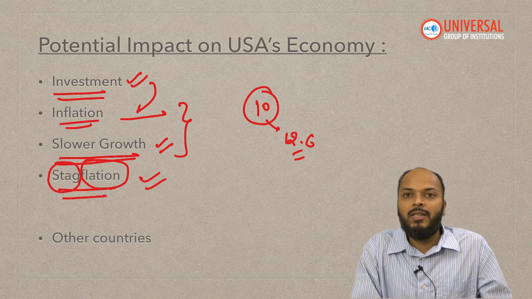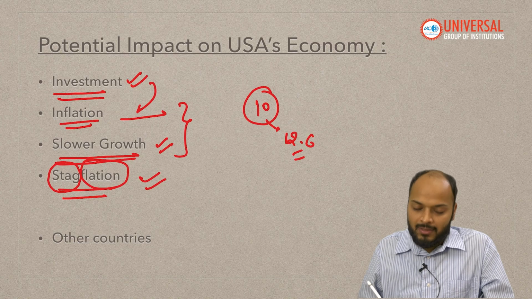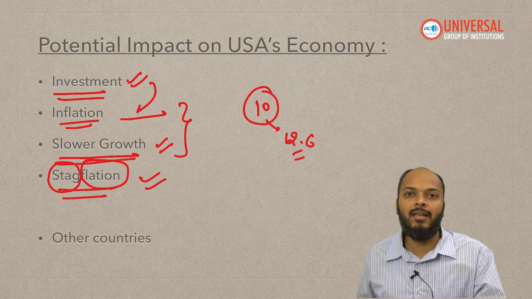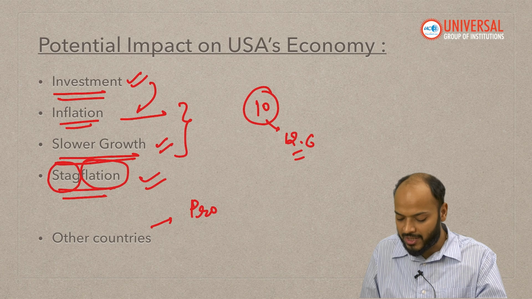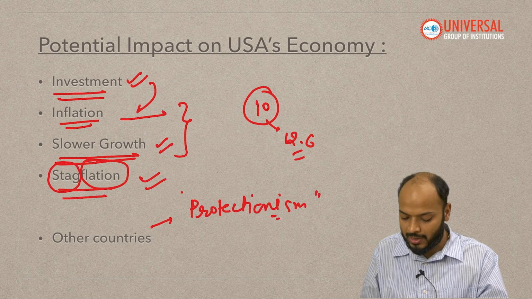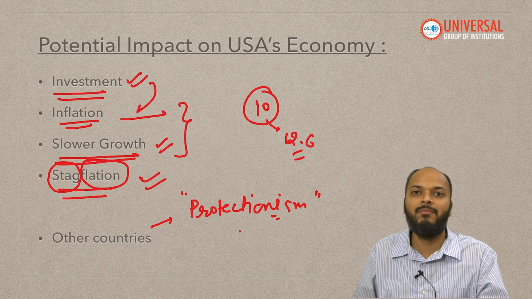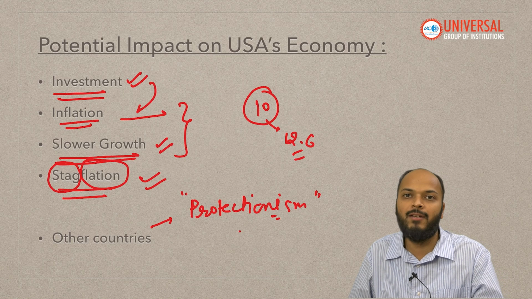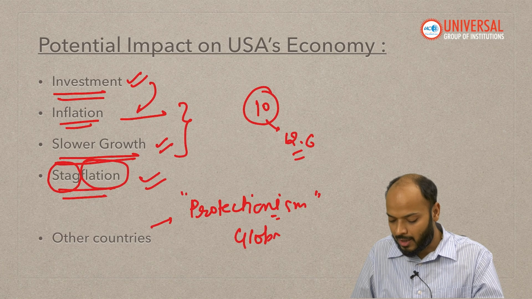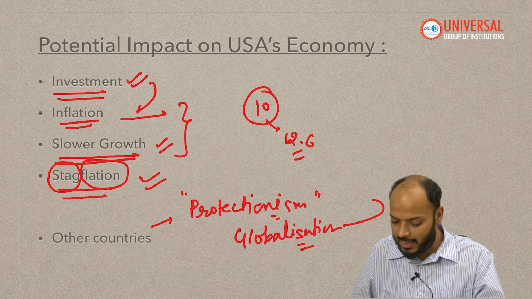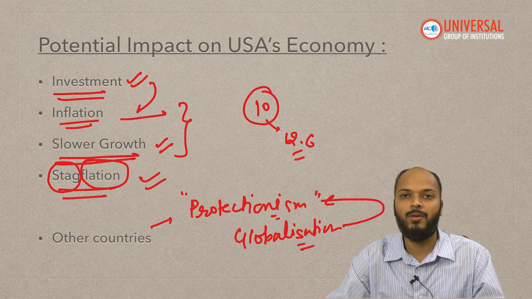And if we think about other countries or the global economy as a whole, this decision of USA, the world's biggest economy, might increase protectionism across the world, right? So the global order which was set by USA earlier, post 1945, post World War II, of globalization, now USA itself is leaving this model and moving towards protectionism.